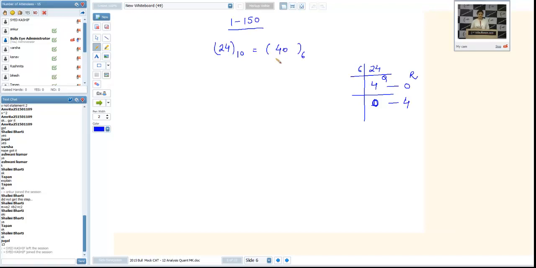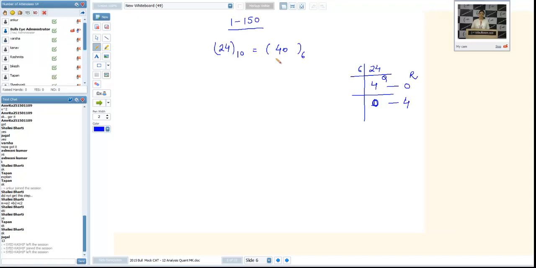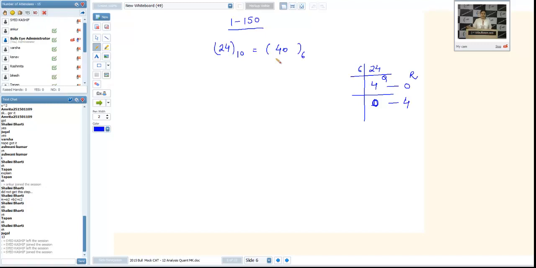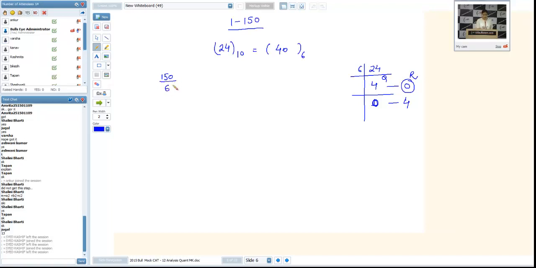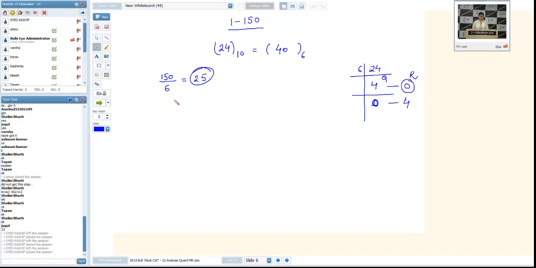Now what was the question? From 1 to 150, how many numbers are there which, when converted in base 6, do not contain any 0? Now can I say, of course, if I'm getting remainder 0 at the very first step, the number should be divisible by 6. So we will take all the numbers which are divisible by 6. Obviously when they are converted in base 6, they will end in a 0. That's why 150 by 6, are you getting me guys? 25 numbers are here which will end in 0 when converted in base 6.